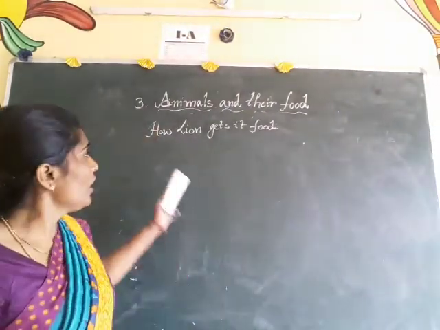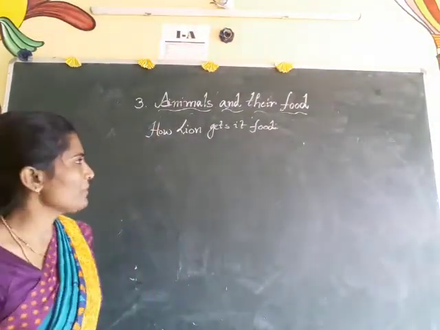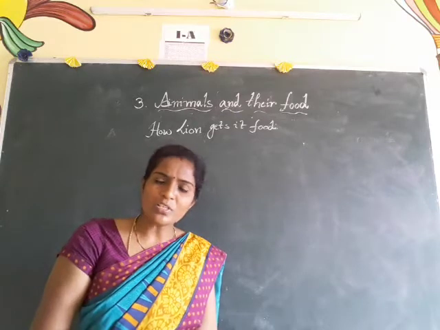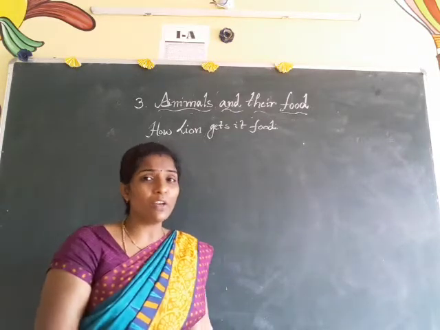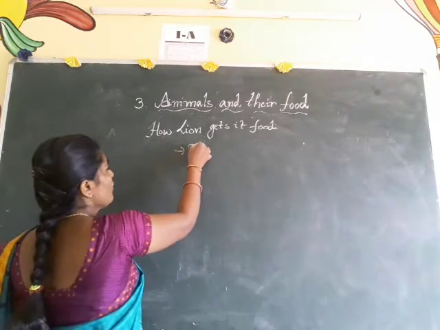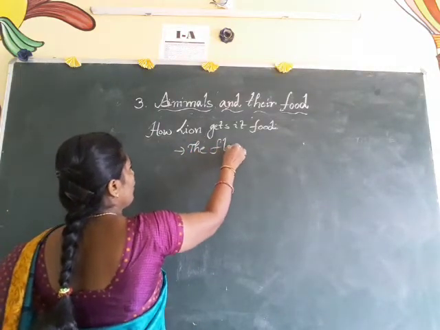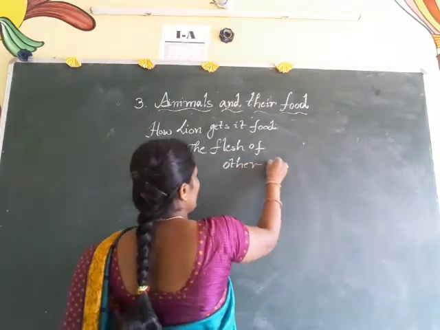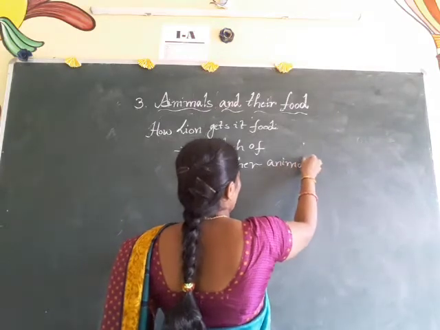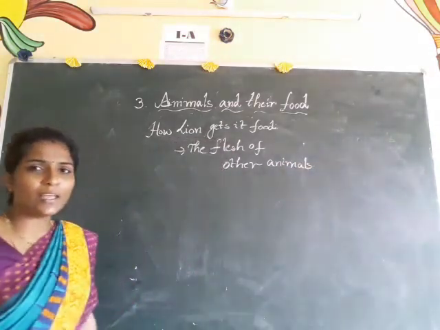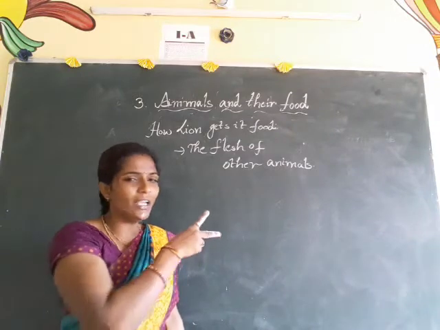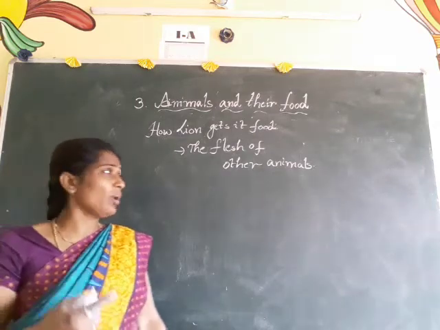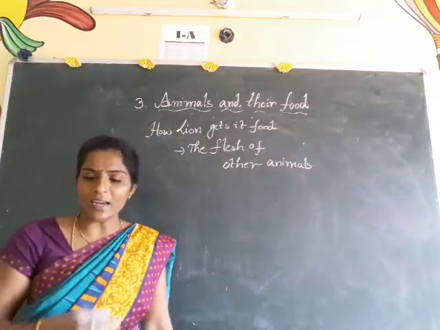Next, coming to how a lion gets its food. Who is the king of the forest? Of course, the lion is the king of the forest. And what does the lion eat? The lion always eats the flesh of other animals. If the lion wants any food item, it can chase any animal. By chasing or running, the lion can get its food.